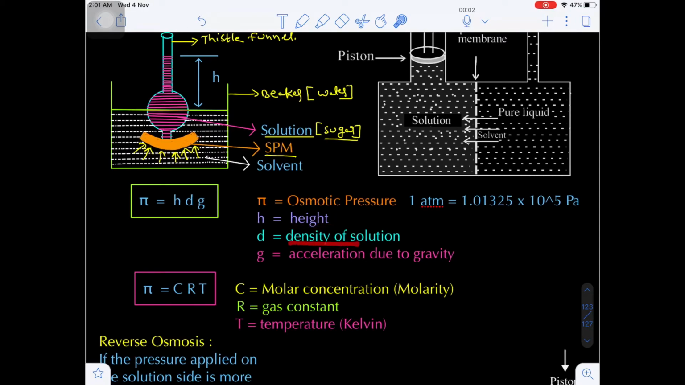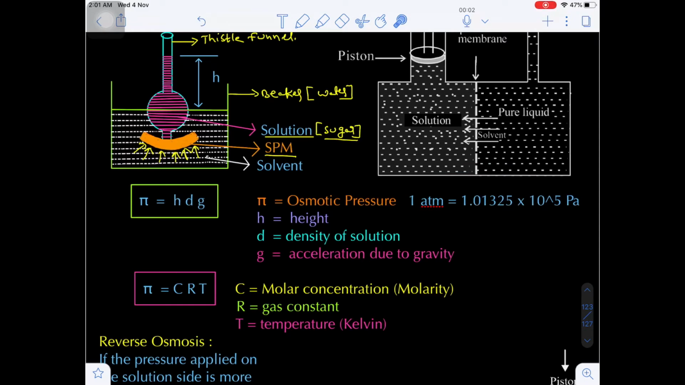Now what is the density of the solution? Let's suppose d, and the gravitational acceleration will be g. So we know pressure P is equal to hdg. Here pressure is nothing but the osmotic pressure, pi is equal to hdg, where h is the height of the column, d is the density of the solution, g is the acceleration due to gravity. Generally pressure will be expressed in atmospheres. We know 1 atmosphere will be equal to how many pascals?